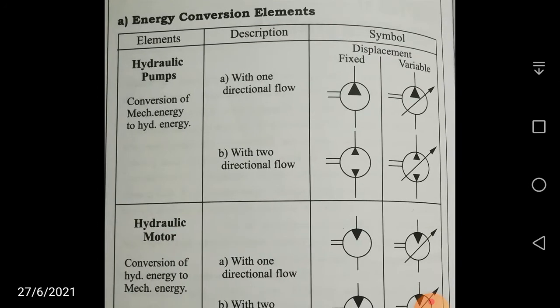A pump converts mechanical energy into hydraulic energy. That means if you supply motor power, it is going to take the liquid through the inlet and pressurize it. What is the main purpose of a pump? To pressurize the liquid. For example, I want to pump it to, let us say, a 5 or 4 storied building from the ground floor. So basically in the hydraulic pump, your mechanical energy is converted into hydraulic energy, the pressure energy of the liquid.